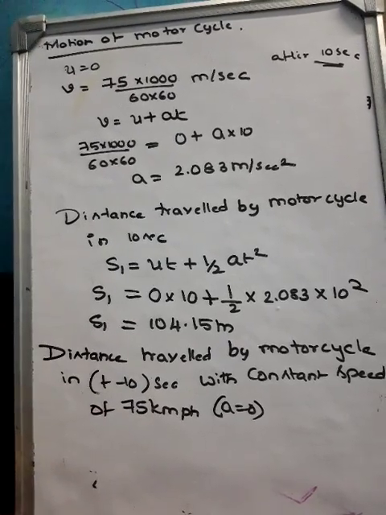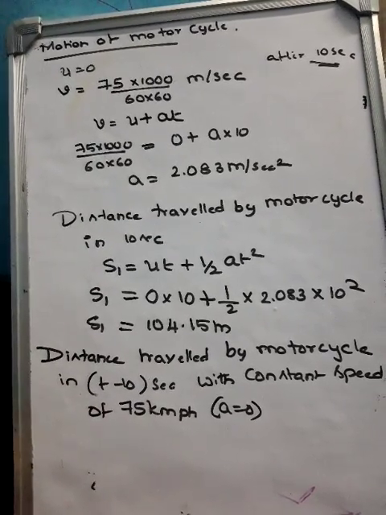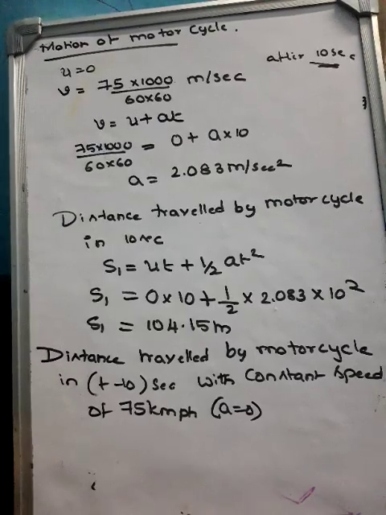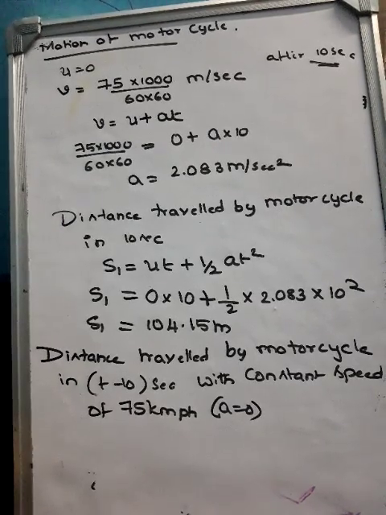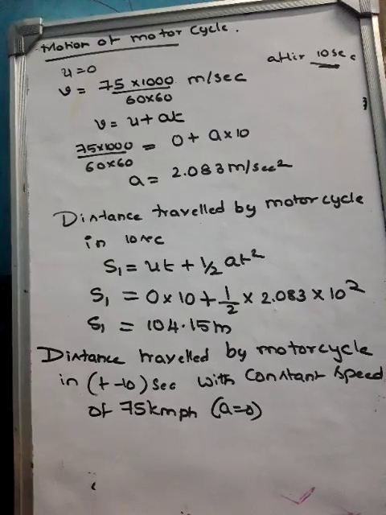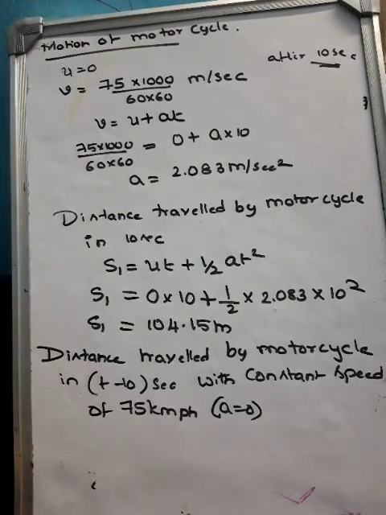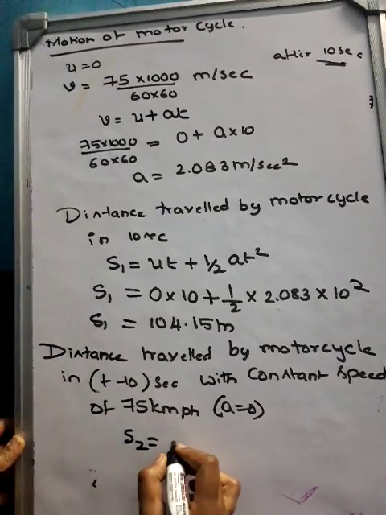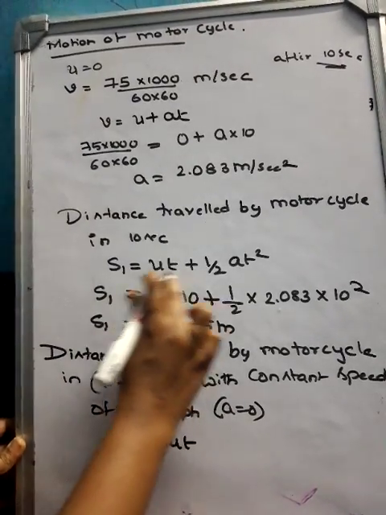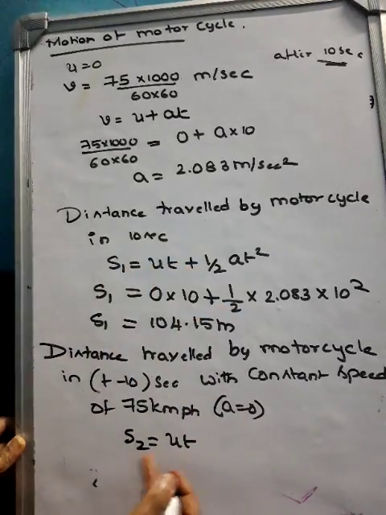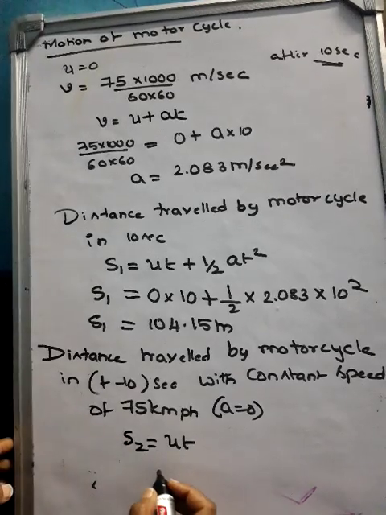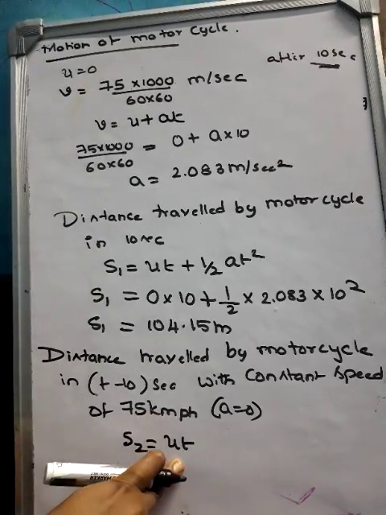km per hour. See, always you have to remember constant speed means what? Acceleration will be 0 because acceleration is equal to what? Rate of change of velocity. When velocity is constant, acceleration would be equal to 0 here. Now, whenever you have acceleration equal to 0, you can write S2 will be equal to what? U into T.